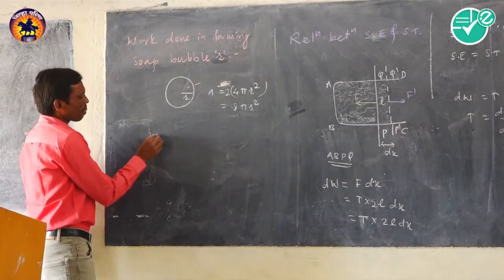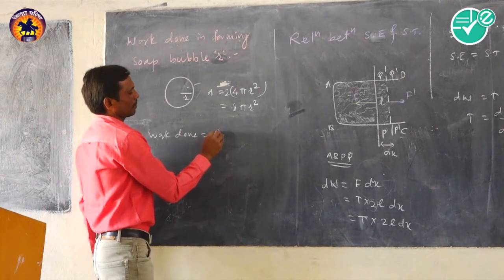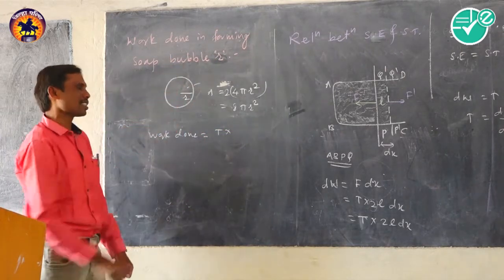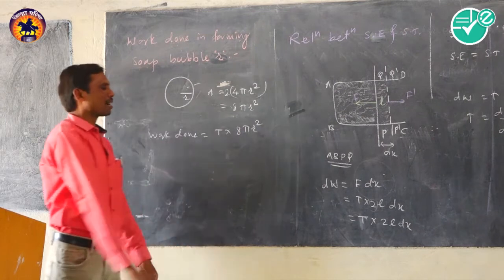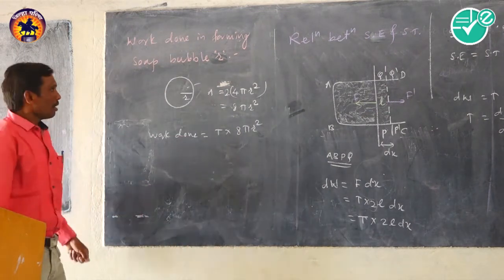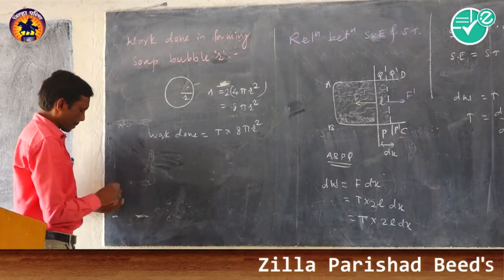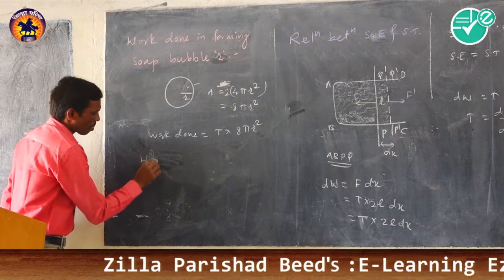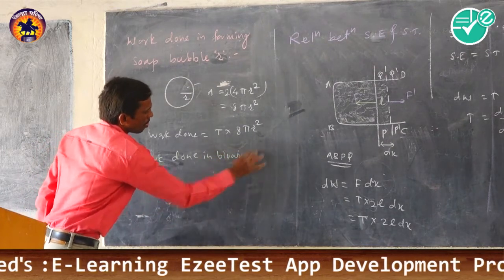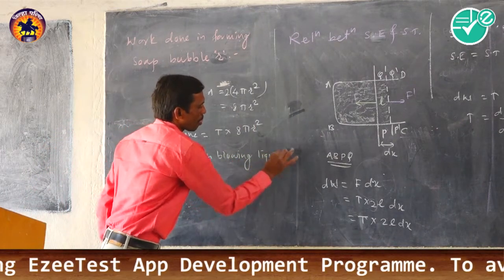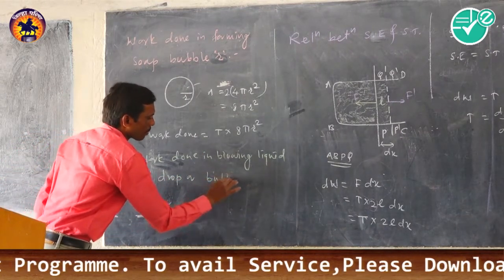So the work done in forming the soap bubble is T, the surface tension of this soap solution, into the area of that bubble, that is 8 pi r square. But what is the work done in blowing a liquid drop or bubble?